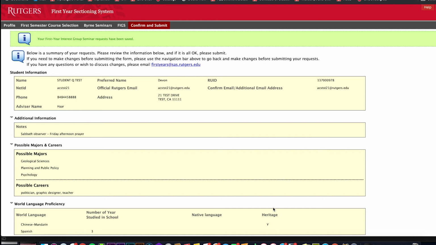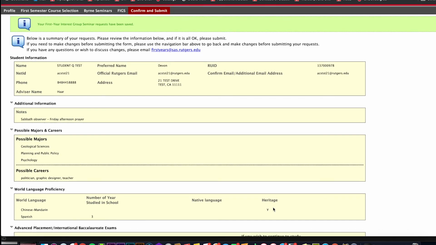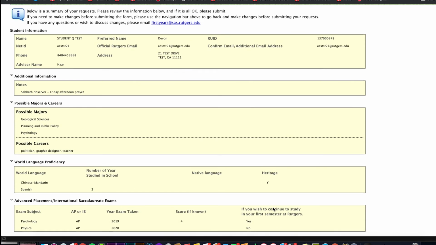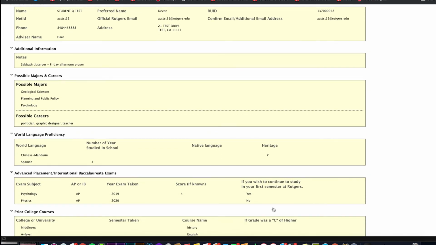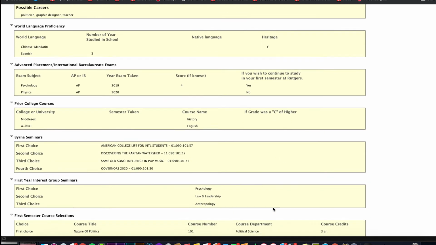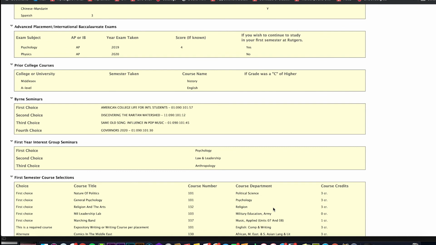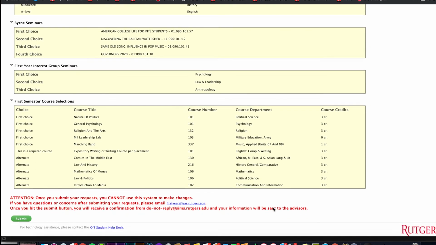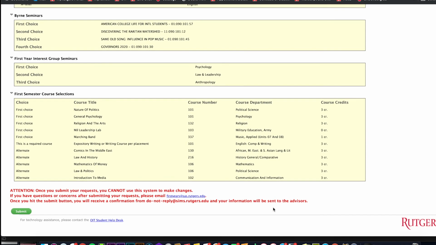The last section of the first year sectioning system is a summary of your work. You will review this information with an advisor to make sure it's correct. Advisors will pay particular attention to your possible majors and careers and how your course selections fit with those. If they make suggestions, you can go back and make changes. Just always remember to hit the green buttons on any page to save your work on that page.